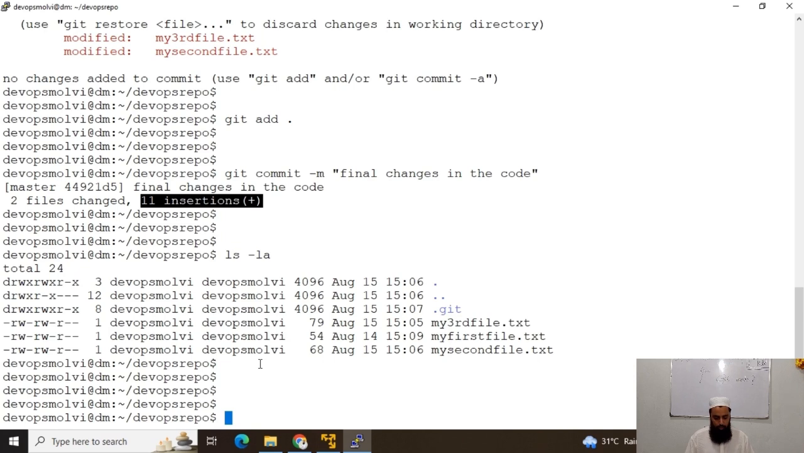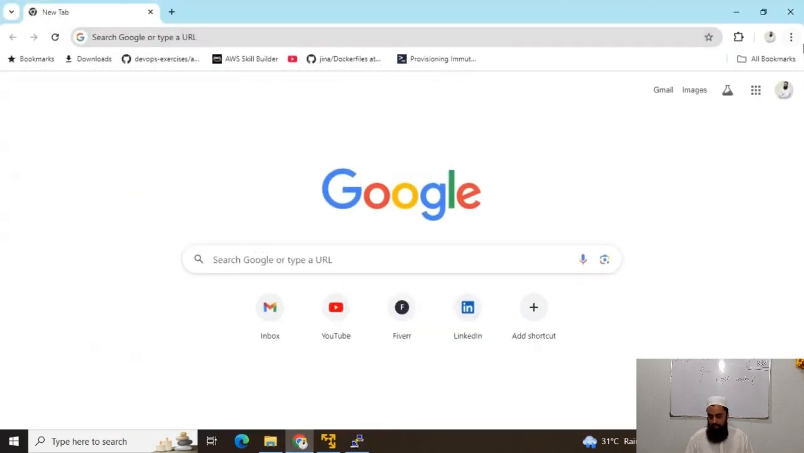Now I want to push this local repository, DevOps repo, to my GitHub account. Now, this is something really interesting. When I was practicing it, I found it really interesting, and I hope that you will enjoy it too. First of all, you must have a GitHub account,